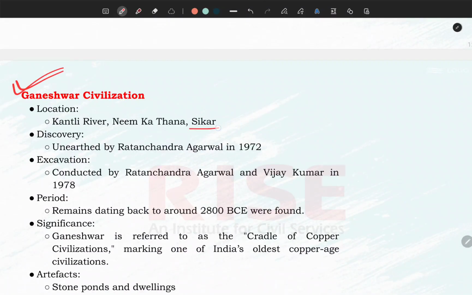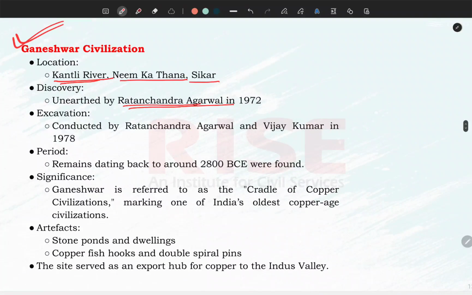It is located in Sikar, Neemka Thana, near the Kantli River, discovered by R.C. Agarwal, a very important archaeologist related with Rajasthan, in 1972. Later on, the excavation was conducted by Vijay Kumar in 1978. The period is basically 2800 BC, which is parallel to the Harappan civilization, but it was not really a Harappan civilization. Its features were different from the Harappan civilization.